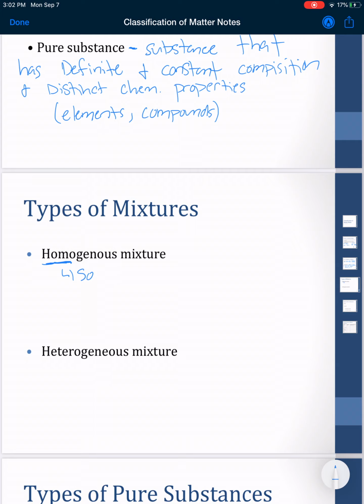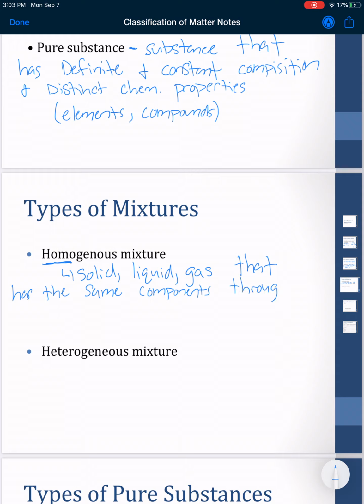We're going to call it a solid, liquid, or gas that has the same components throughout.